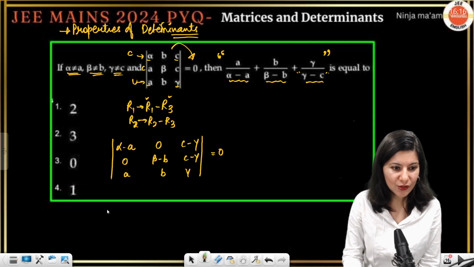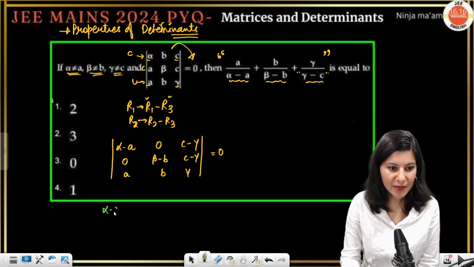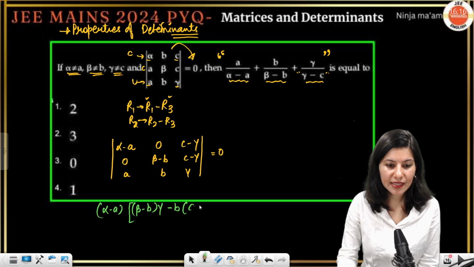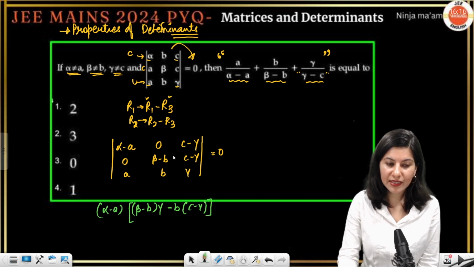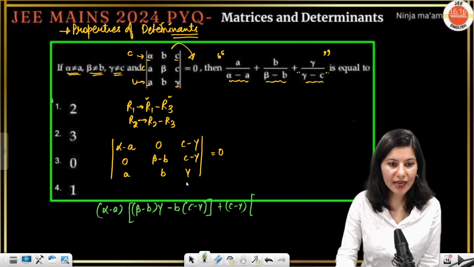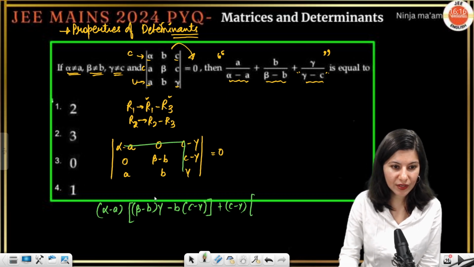Okay, let's expand. Alpha minus a outside, then we have beta minus b times gamma minus b, c minus gamma. Then 0 is gone, plus c minus gamma is outside, and this is gone, right?